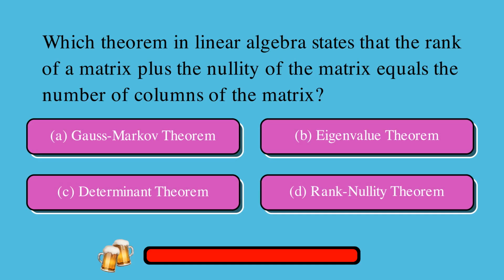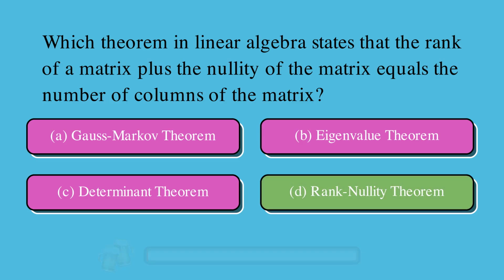Which theorem in linear algebra states that the rank of a matrix plus the nullity of the matrix equals the number of columns of the matrix? Is it A. Gauss-Markov theorem, or B. Eigenvalue theorem, or C. Determinant theorem, or D. Rank nullity theorem? The correct answer is D. Rank nullity theorem.